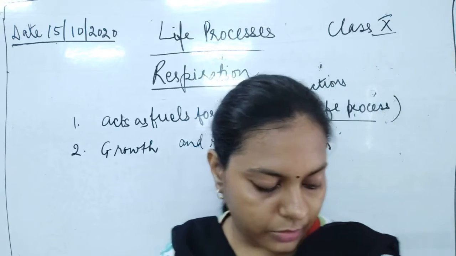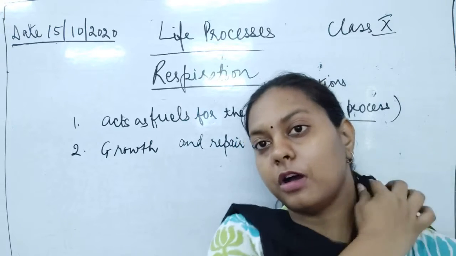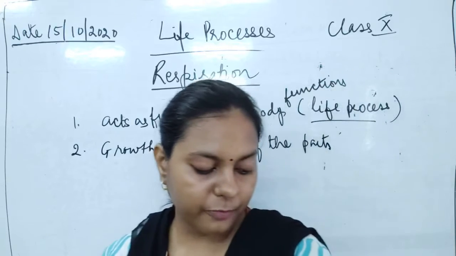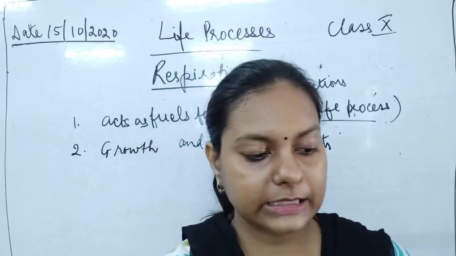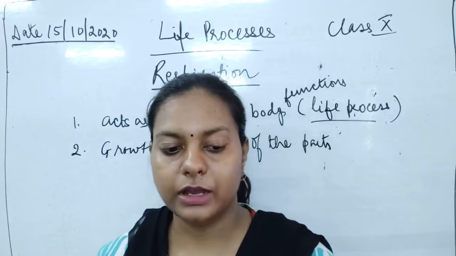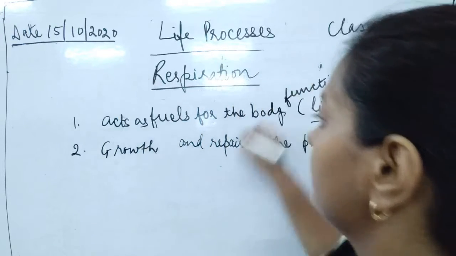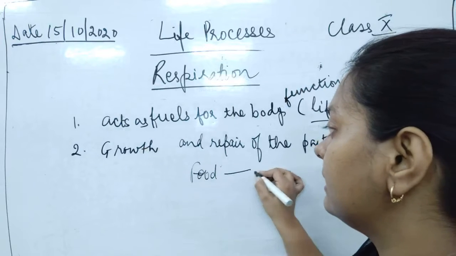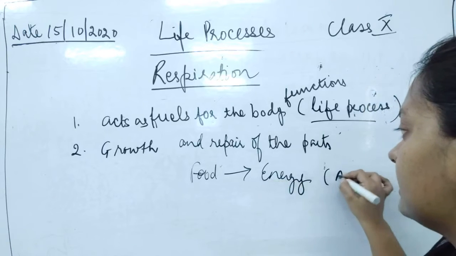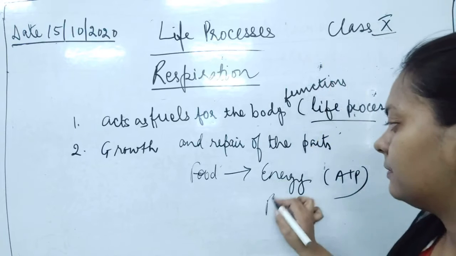Fine. Now we will discuss how the energy is being released from the food, and how this absorbed energy is getting assimilated in the cells. Please note that food is a fuel for energy production. Let us see now how this energy is actually being made. The concept here is that because of respiration, the food is converted into energy and also releases ATP. How this takes place we will study by the process called respiration.